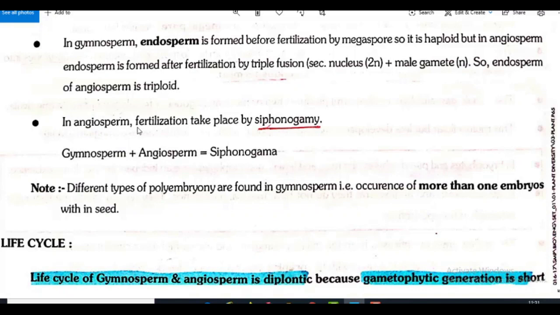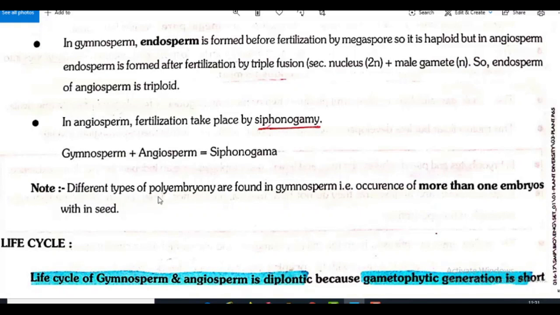In angiosperm, fertilization takes place by siphonogamy. You have to understand what you mean by siphonogamy. Male gametes are non-motile and they are transferred to female gamete by what? Pollen tube. That is known as siphonogamy. Gymnosperms plus angiosperms are known as siphonogama.